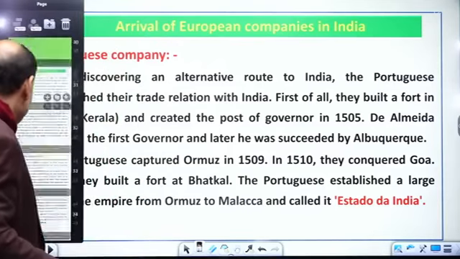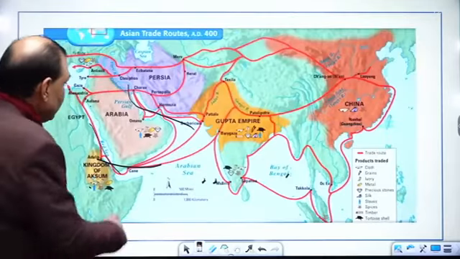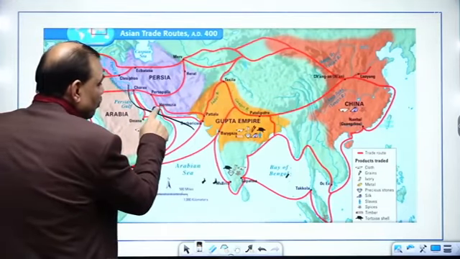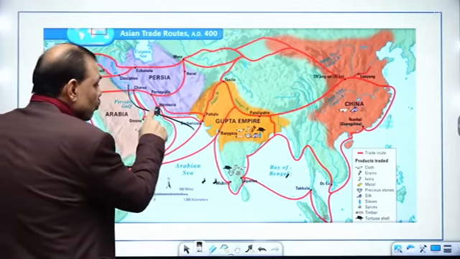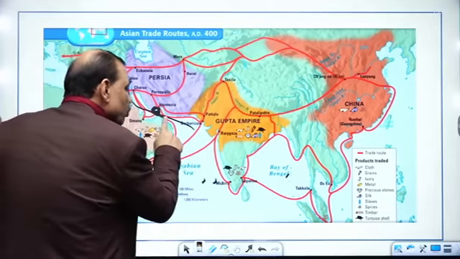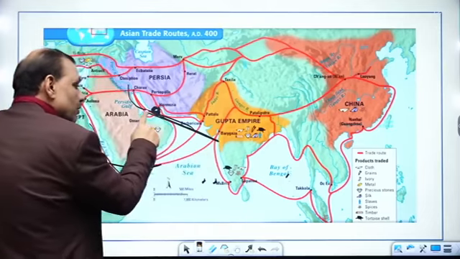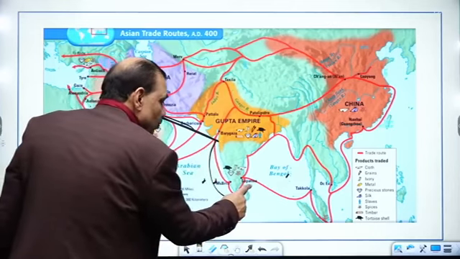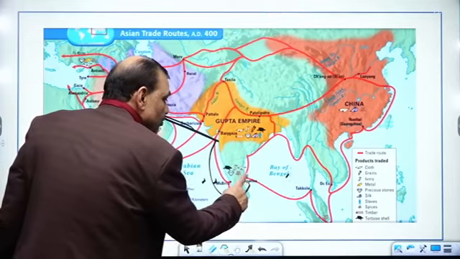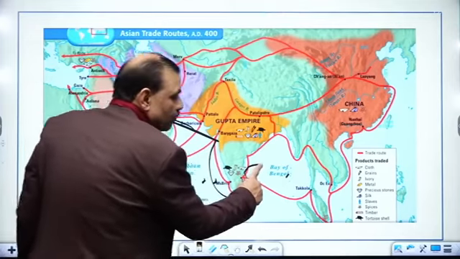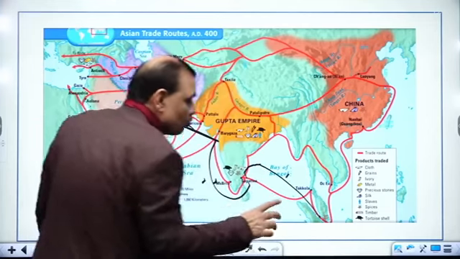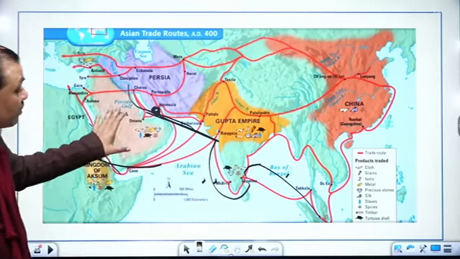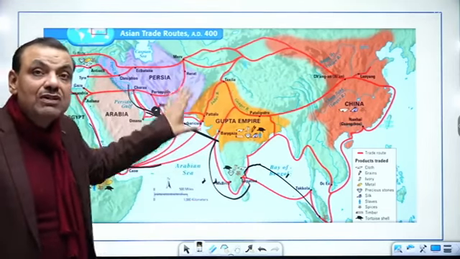Up here, I have to inform you that there were three areas of trade, starting from the Persian Gulf, and here you know this is the Ormuz port. So from Ormuz port to Arabian Sea, that is one segment of the trade, and then from Arabian Sea to Indian Ocean, second segment of the trade, and third segment moving from Bay of Bengal up to Malacca in Indonesia. So there are total three segments of trade, and Portuguese at that time were having the control over all the three segments of the trade.